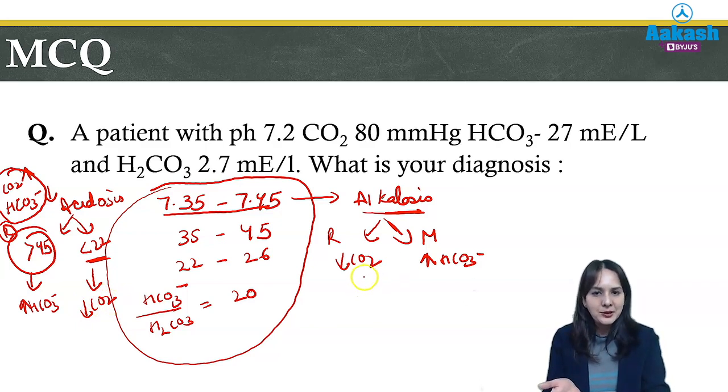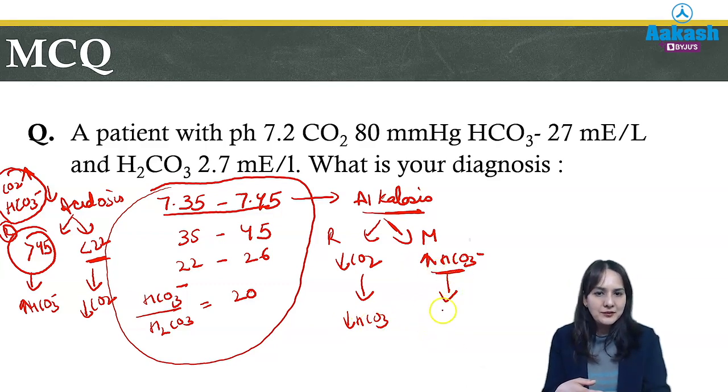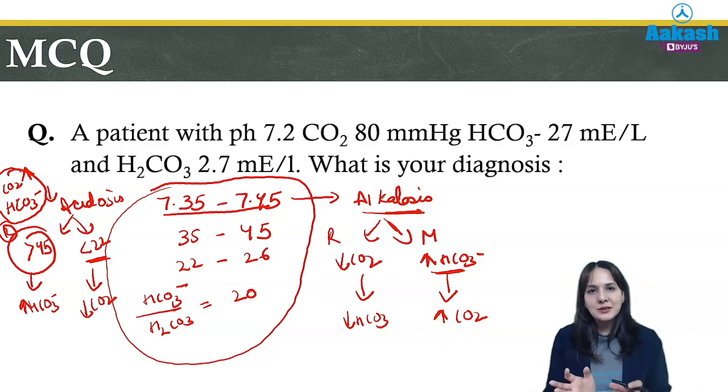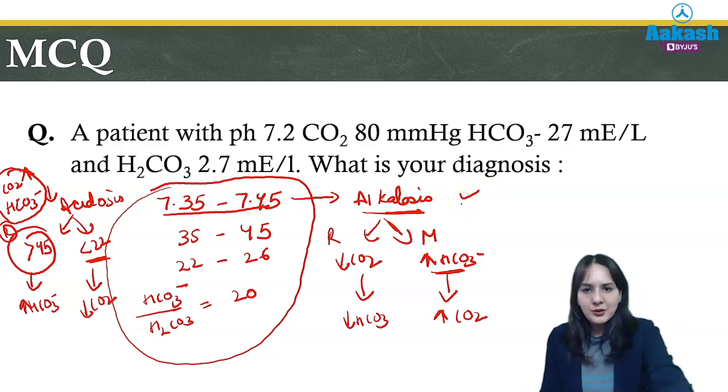Similarly, for respiratory alkalosis, if carbon dioxide is less, our body will also reduce the bicarbonate level so that it can maintain the pH balance. And if bicarbonate is more, it will increase the carbon dioxide value to maintain the pH balance. So this compensation mechanism is always the opposite. These are the important points which you should know to answer any question.